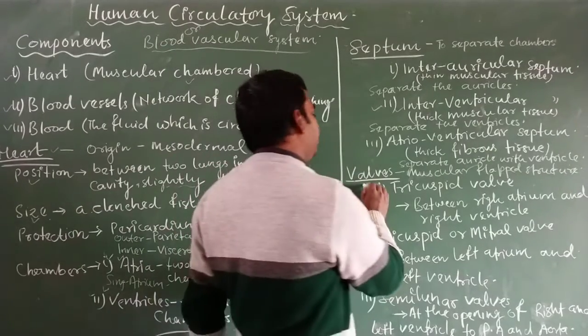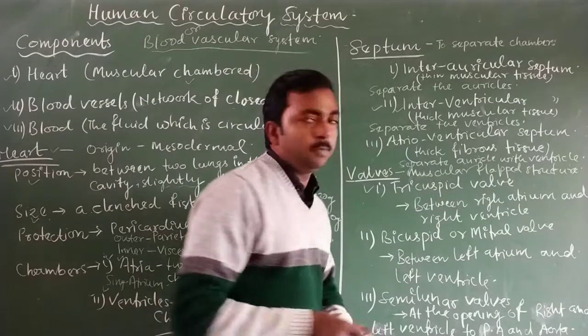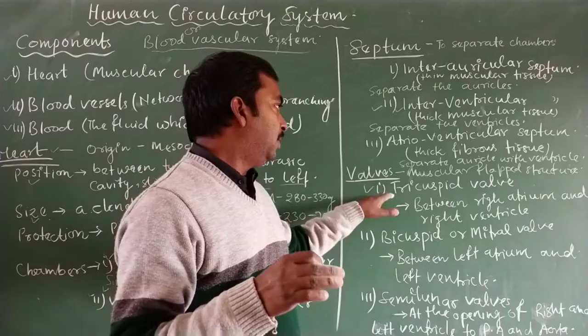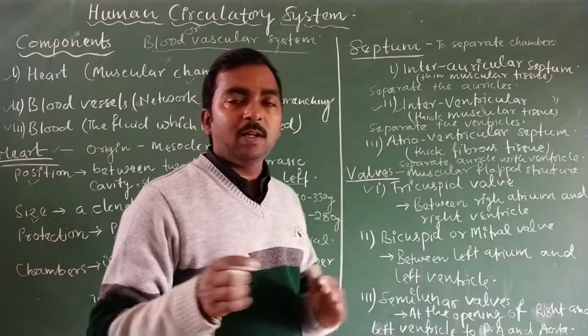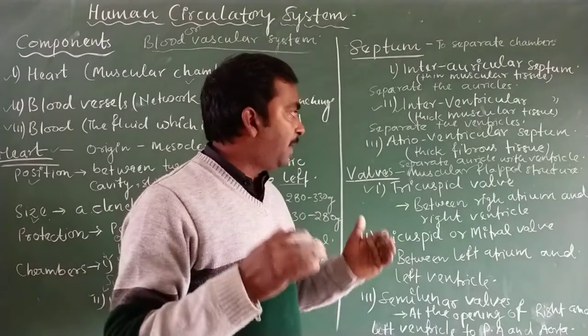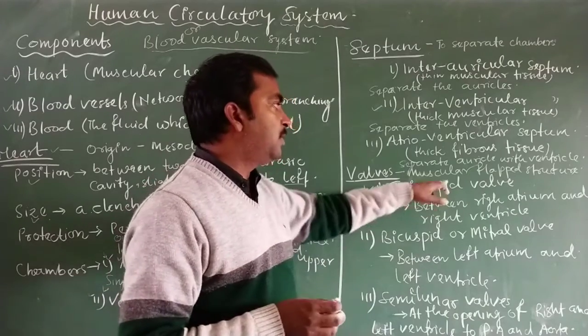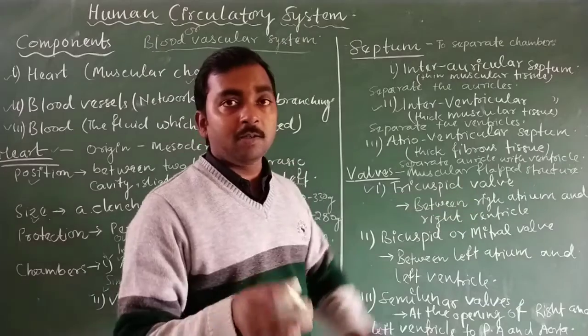So first is the tricuspid valve. As the name tricuspid suggests, in this kind of valve there are three flap muscular structures, known as cuspids or cusps.